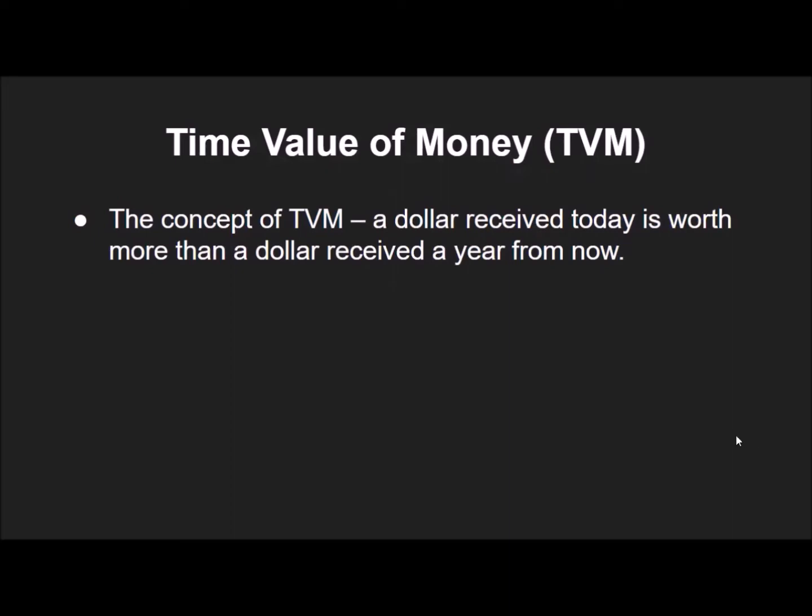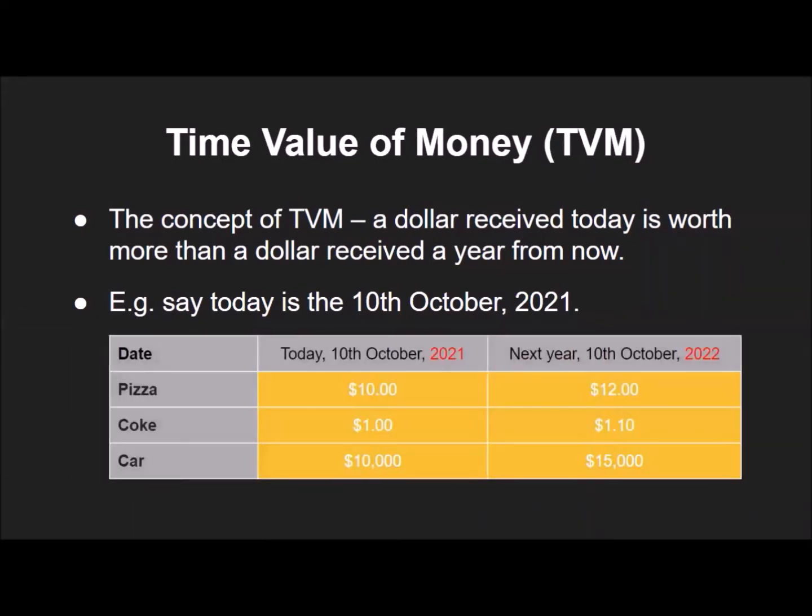Assume that today is the 10th of October, 2021, and the rate of inflation is expected to be high from now till the end of next year. You pay $10 for a pizza today. Next year, 10th of October, 2022, you may have to pay $12 for the same pizza. In other words, the $10 you have today is worth more than the $10 you have a year later. You can buy a pizza for $10 today, but next year, you cannot buy the same for $10.